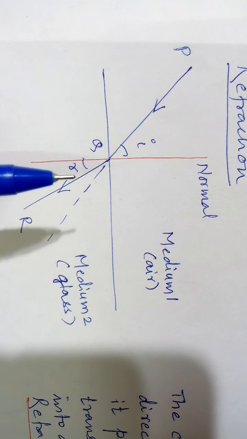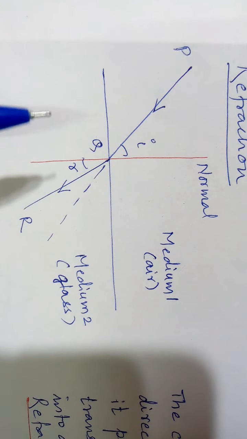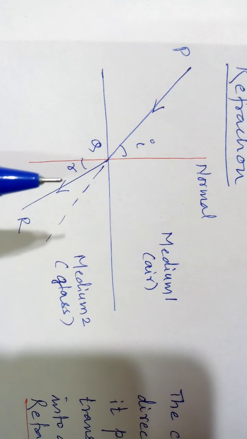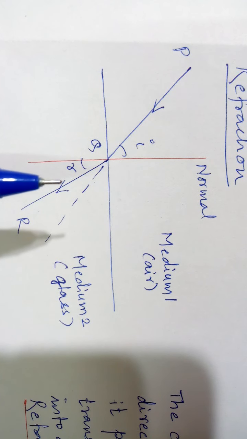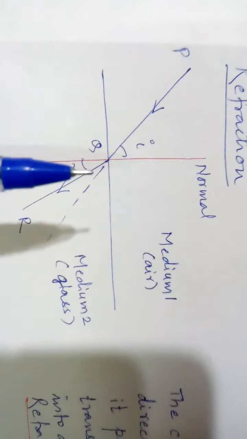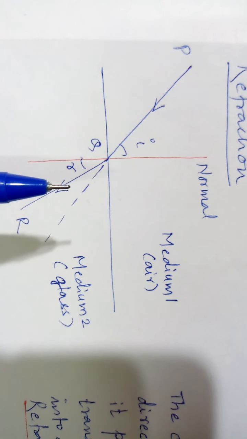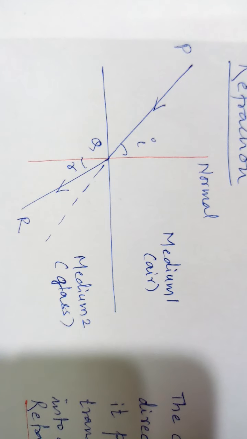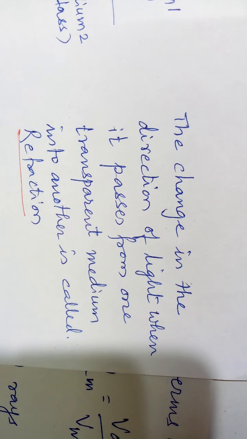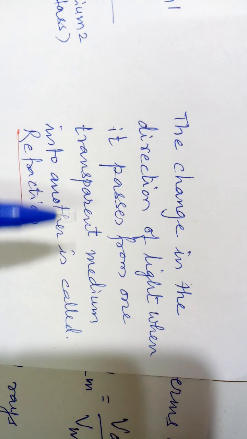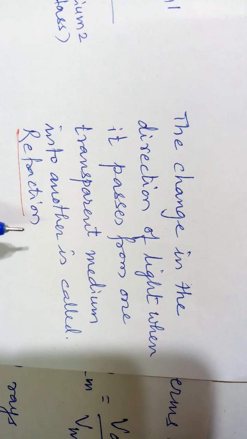This phenomenon of the change in the direction of light when it passes from one medium into the other is called refraction. You can also say that the bending of light when light travels from one medium into the other is called refraction of light. So the definition of refraction of light is written over here. Change in the direction of light when it passes from one medium to another is called refraction.